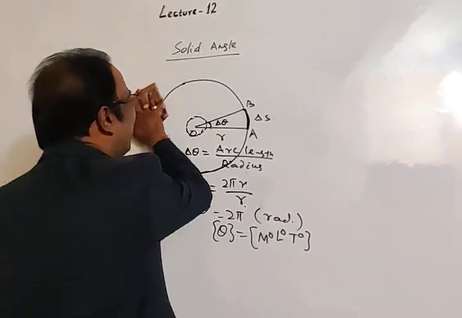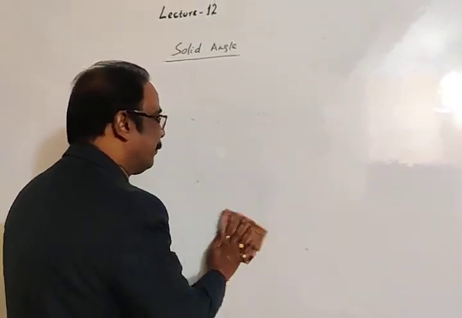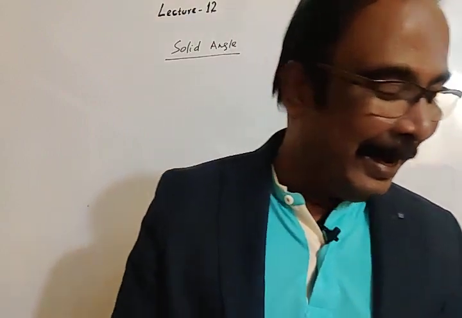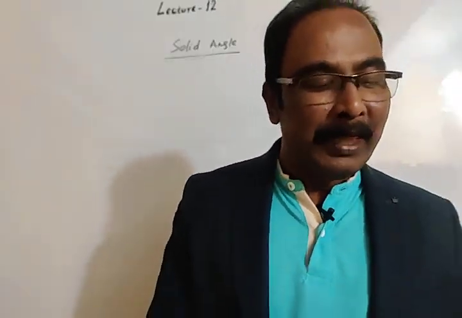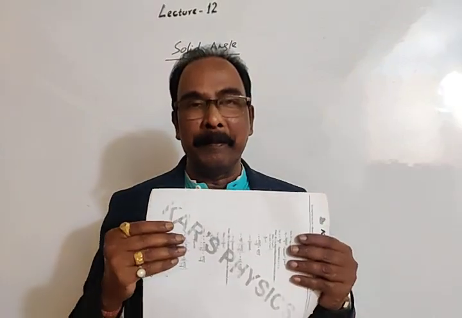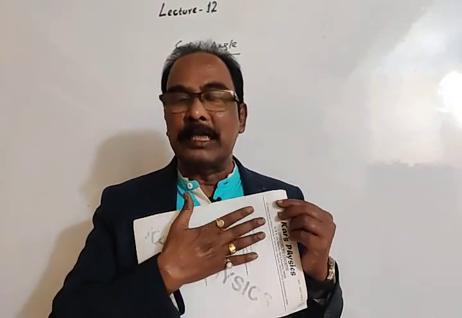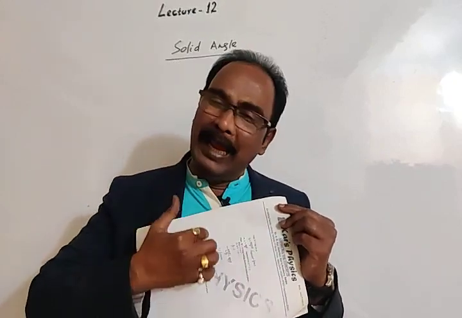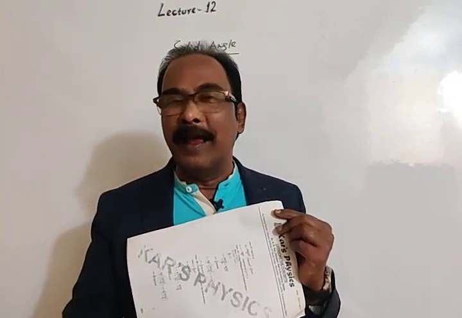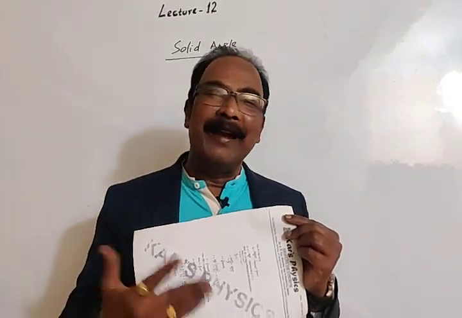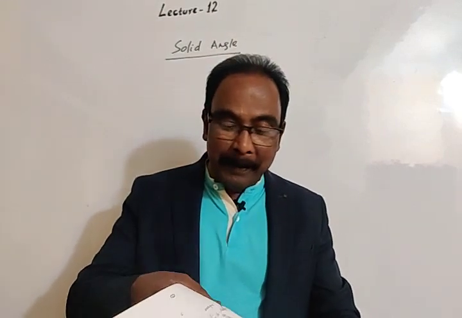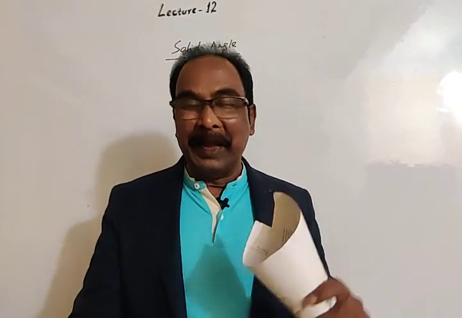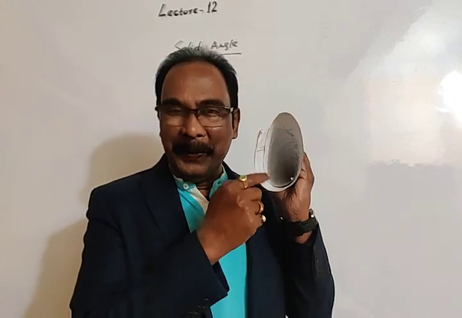Now our discussion is on solid angle. Let's imagine, let's take this plain sheet of paper. This is the surface of the sheet of paper, so this is two-dimensional. So an angle on this sheet is a plane angle or two-dimensional angle. And if I curl the sheet of paper like this, just imagine, it appears as a cone.